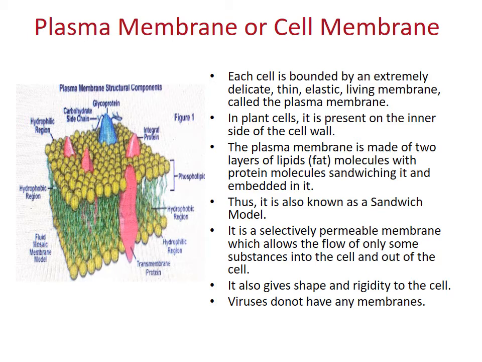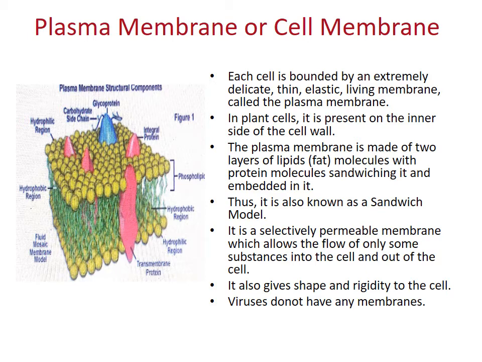So in the plant cell, the part inside the cell wall is known as the plasma membrane, while in animal cells no cell wall is present, so the cell membrane is directly present, but the function of both is one and the same. That's why it is known as plasma membrane or cell membrane.